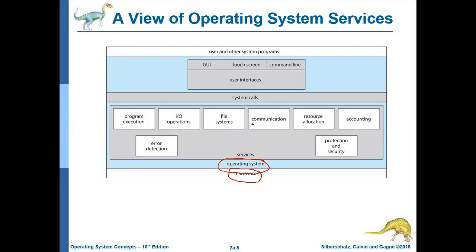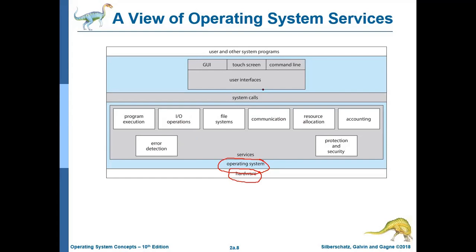Then how can you use these services, these features from the operating system? For using these services, the operating system is providing you some system calls. System calls are nothing but the names of the functions, the inbuilt functions of the operating system.